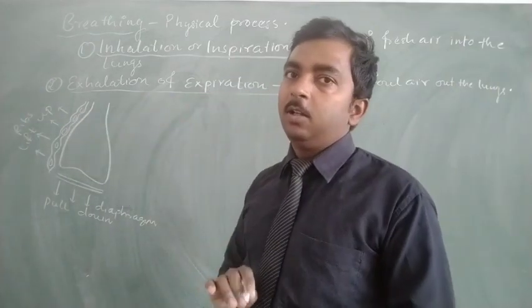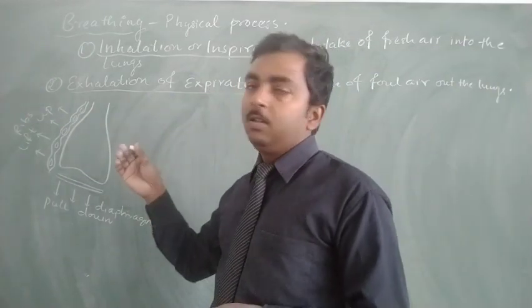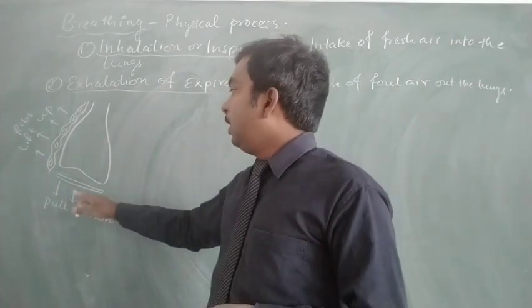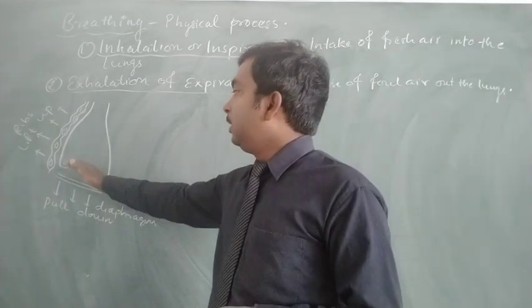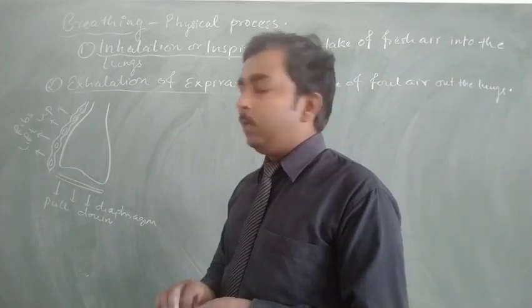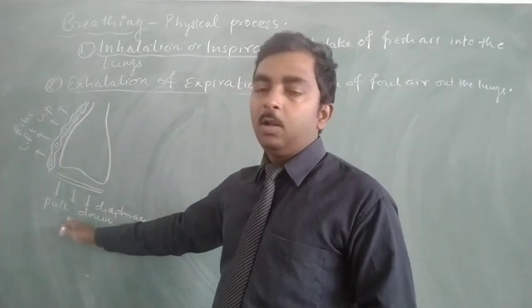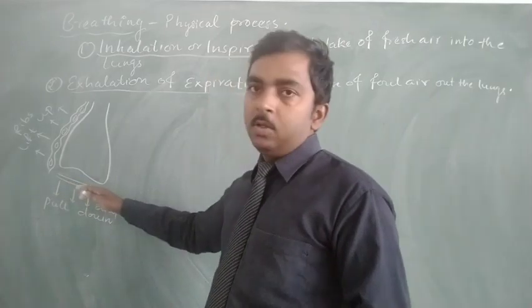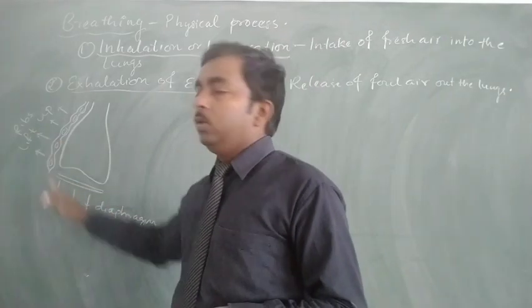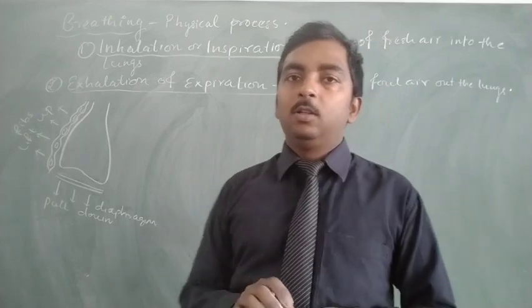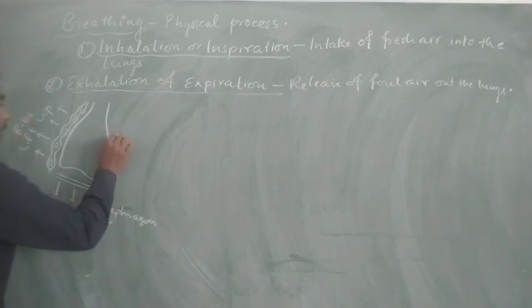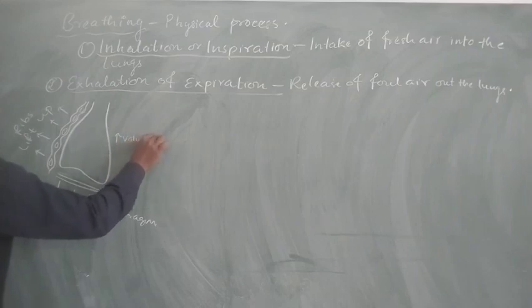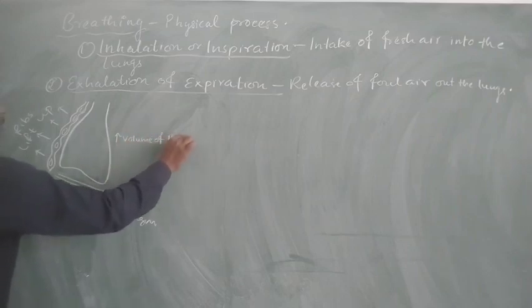The ribs are lifted up with the help of the intercostal muscles, which are present between the ribs, and the diaphragm is pulled down. The diaphragm is normally found attached below the lungs as a curve, while when it contracts or is pulled down, it becomes flat. So due to these two structural changes, the volume of the thoracic cavity increases.